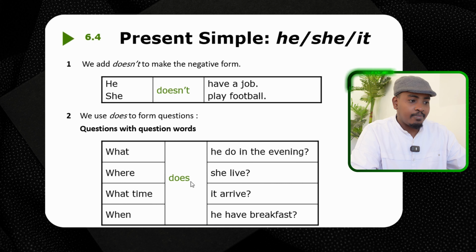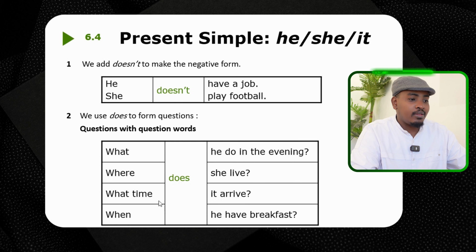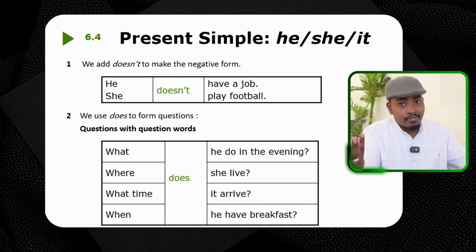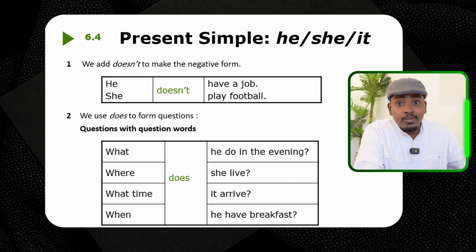What time does it arrive? When does he have breakfast? When? What time? Right? When does he have breakfast? You can say he has breakfast at 7 a.m. Okay.